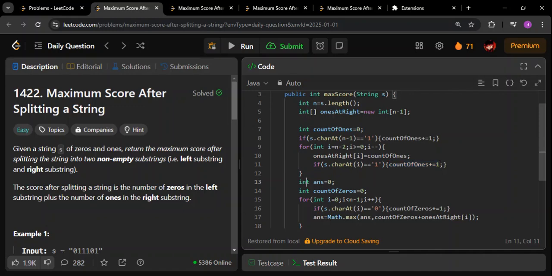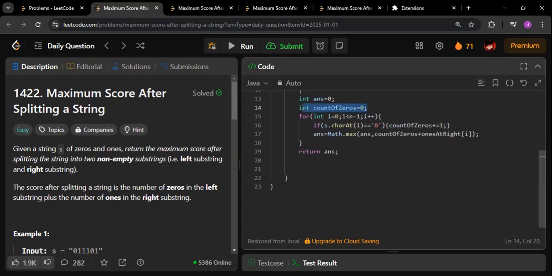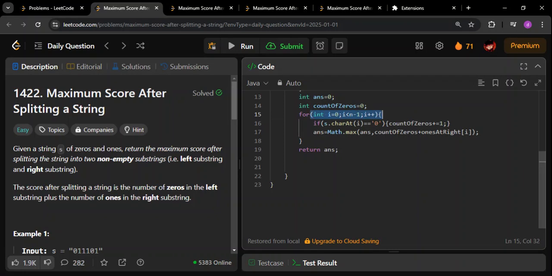Now I'm initializing the answer, and I'm initializing the count of zeros. Then I'm going through each element of the array, and if the current element is a 0, count of zeros is equal to count of zeros plus 1, and then I'm calculating the max. Count of zeros we have seen till now, plus count of ones at right, that is, from the current index, how many ones are there to the right, I'm getting that using this particular cached array. I'm using this array to get the cached results, and then finally I'm returning the answer.